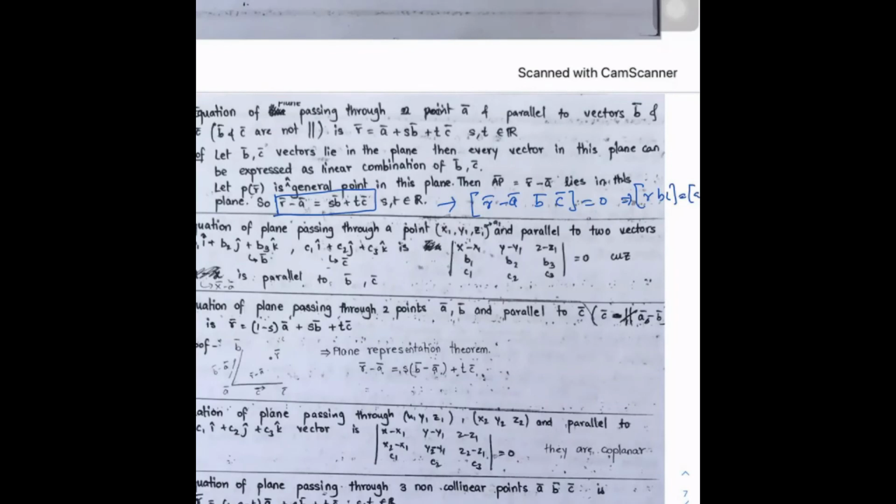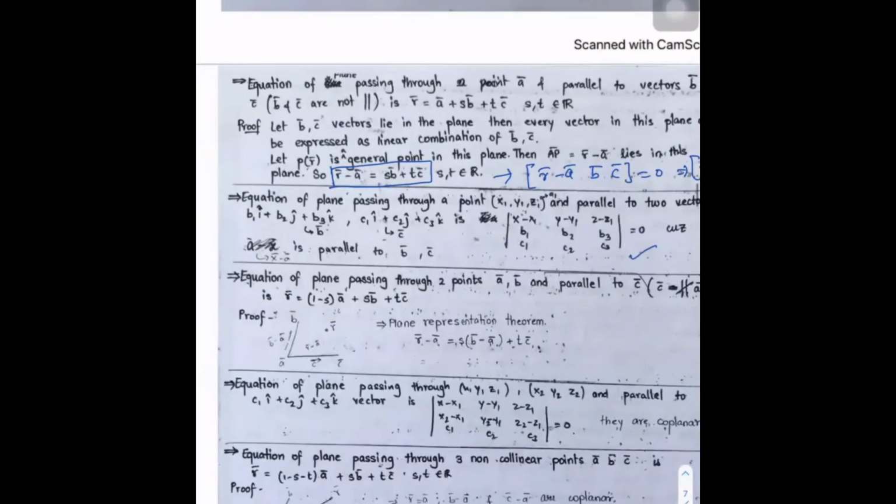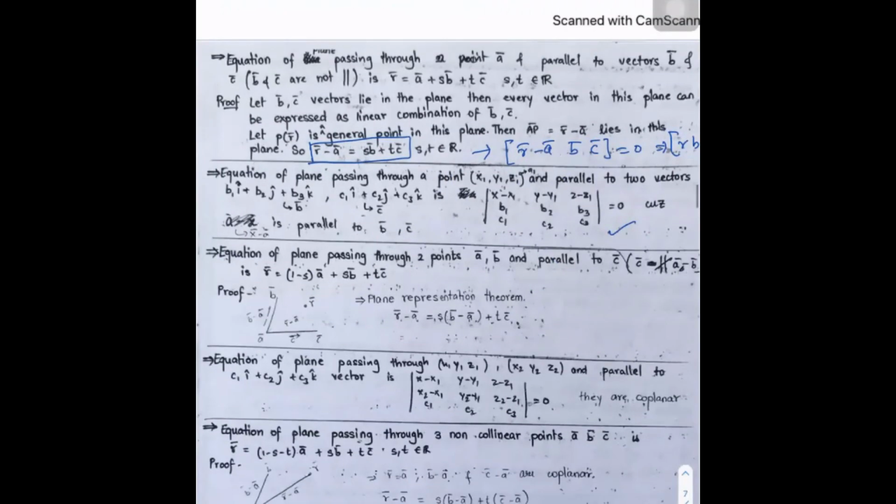So equation of plane passing through A parallel to B and C is box of R bar minus A bar, B bar, C bar is 0. Or R bar minus A bar equal to SB plus TC. That Cartesian equation you can say like this. Passing through point x1, y1, z1 and parallel to two vectors, the determinant of x minus x1, y minus y1, z minus z1; b1, b2, b3; c1, c2, c3 is 0.